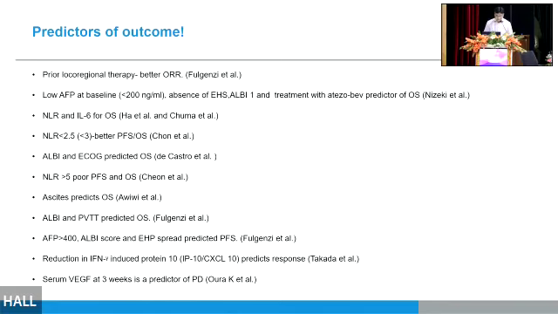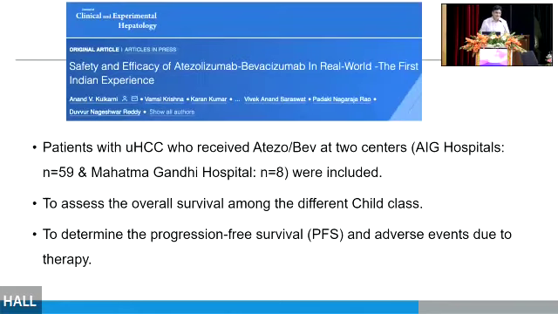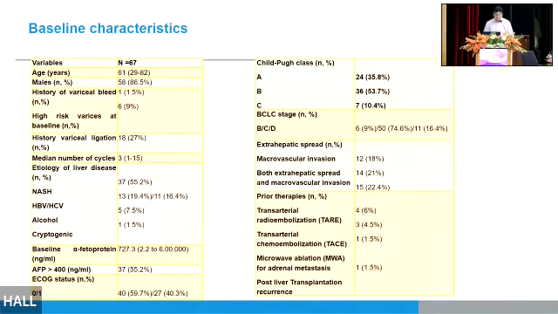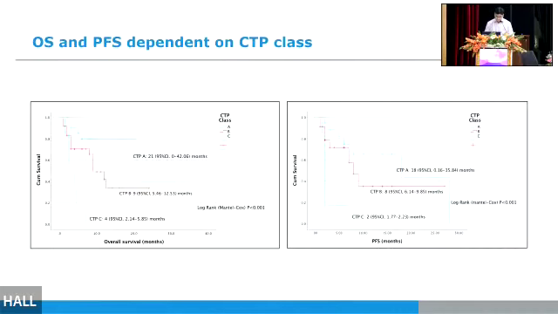We wanted to assess our own data to assess the predictors of response to atezolizumab in the real world. We included around 67 patients. Professor Saraswat and Dr. Karan were kind enough to share the data. We had around 8 patients from Mahatma Gandhi Hospital, Jaipur. These are the baseline characteristics. Child-Pugh A was 35%, B was 53%, C 10.4%. We had the oncologist on our board. Several of the patients had undergone one or the other therapies prior to receiving atezolizumab.